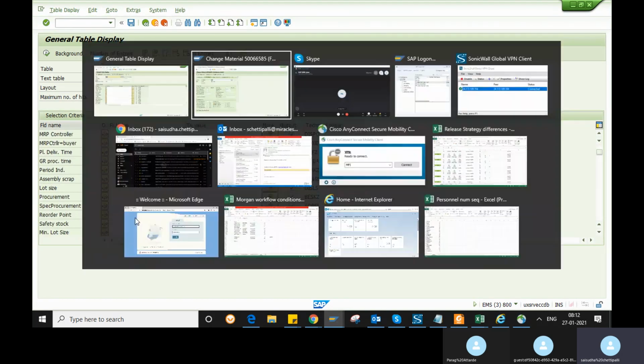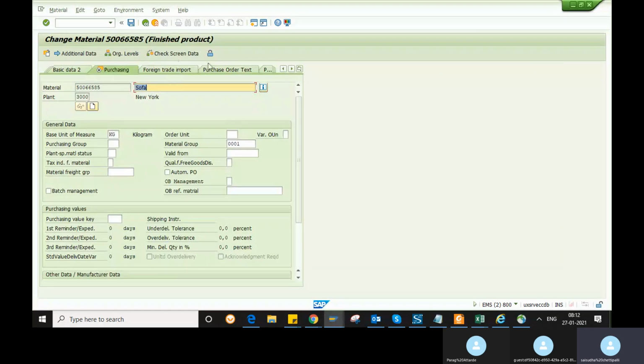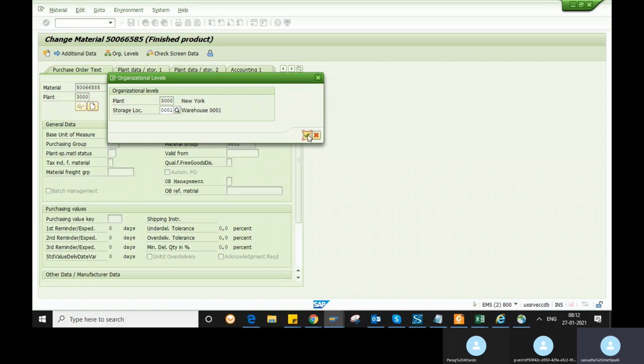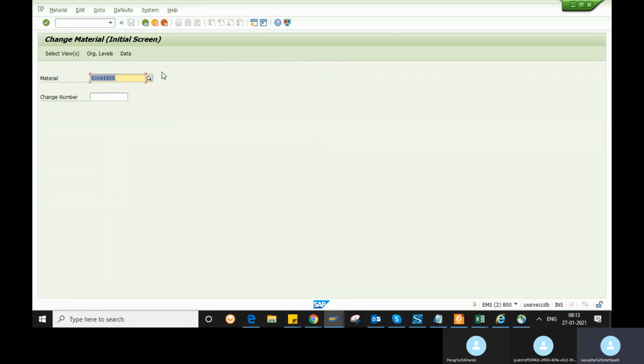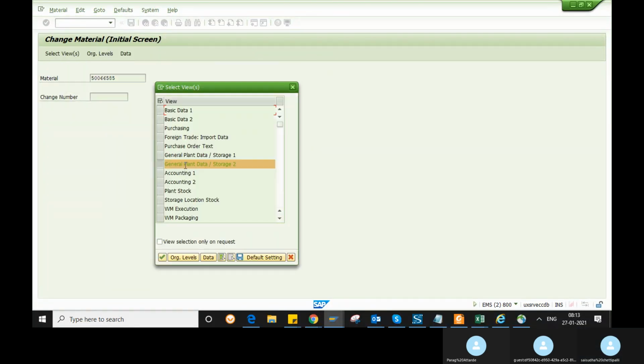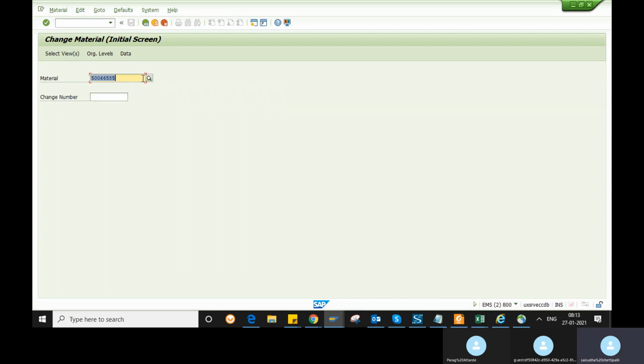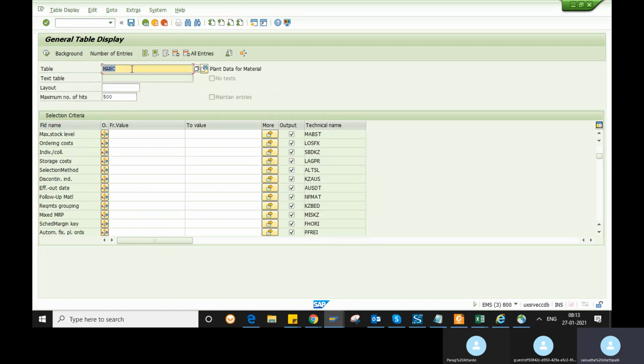So the MRP views, whatever views like purchasing and this plant data, will all be available in MARC, and the MRP view you can also see.